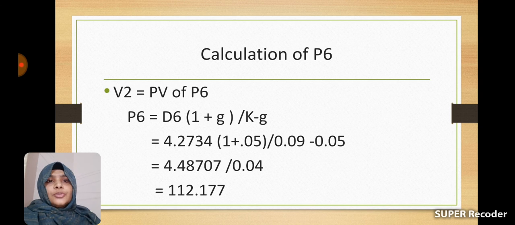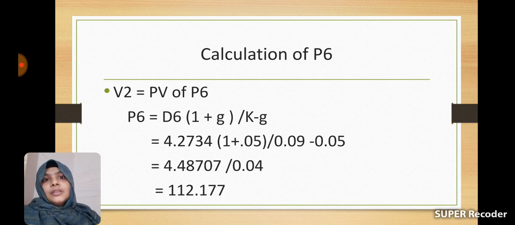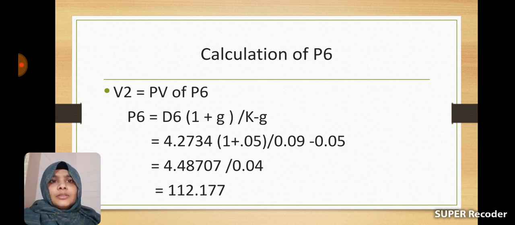So P6 is equal to 4.2734 into 1 plus the growth rate of 5%, that is 1 plus 0.05, divided by k minus g. k is 9%, so 0.09 minus g, which is 5%, so 0.05. Then we will get 4.48707 divided by 0.04. Then P6 is equal to 112.177.